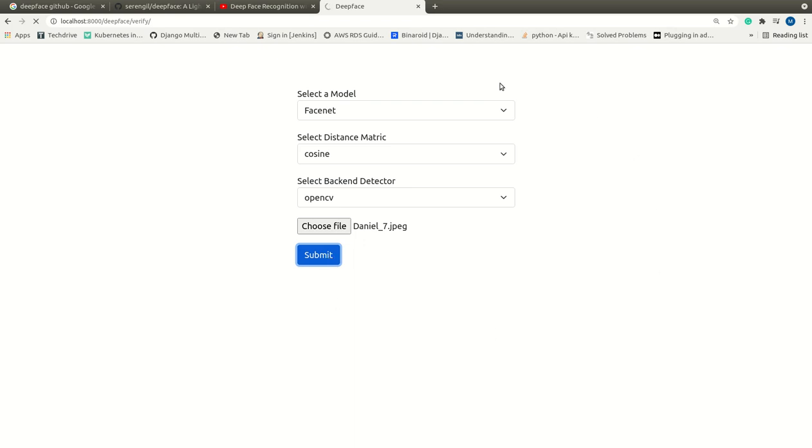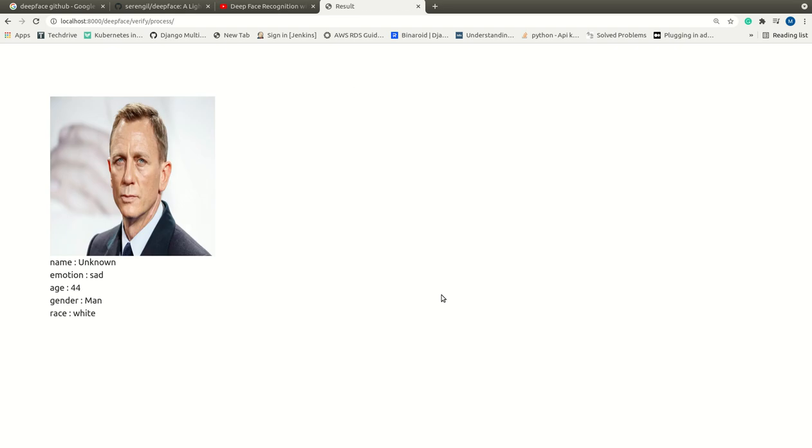Under the hood it is creating a DeepFace model and an embedding, then it runs an analyzer method to see the different attributes of this image. The name is unknown, his emotion is sad, age is 44, gender is man, and race is white. It says he is sad, maybe he is.